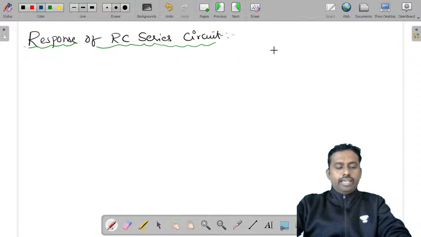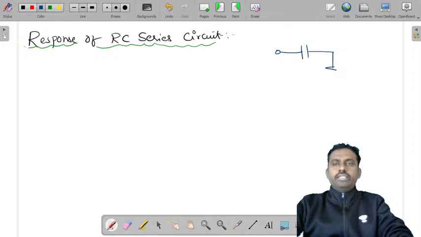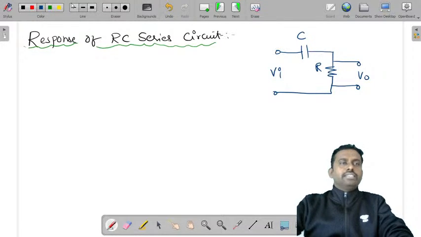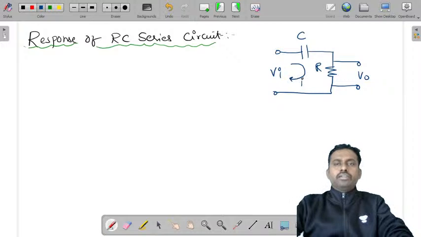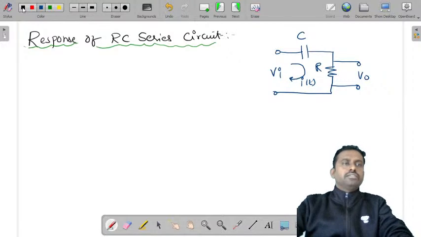You can consider a high pass RC series circuit. This is Vi, capacitor, resistor, output is taken across this, and let us consider there is i of t,